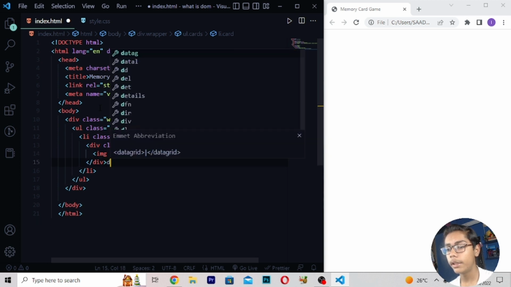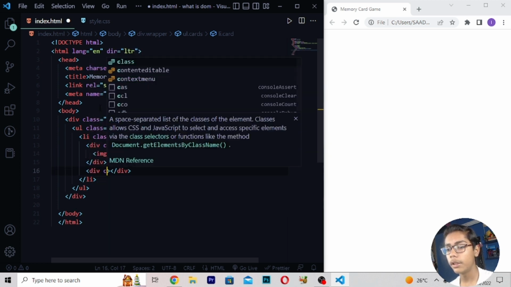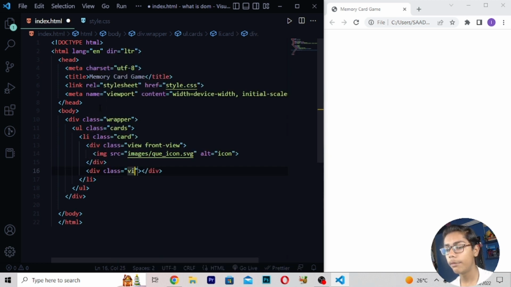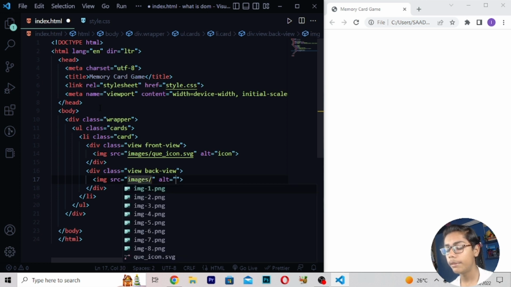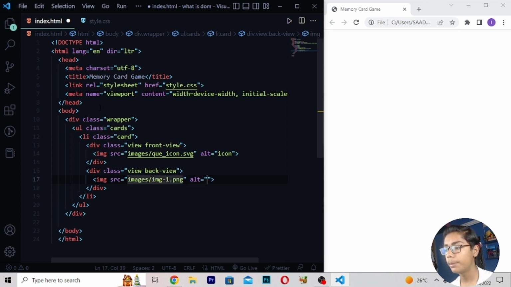Then here you have to write div again. So here I will be creating right here class view back. Then here I will be writing view. Then you have to move down. Here I will be writing images slash, then image-1.png.